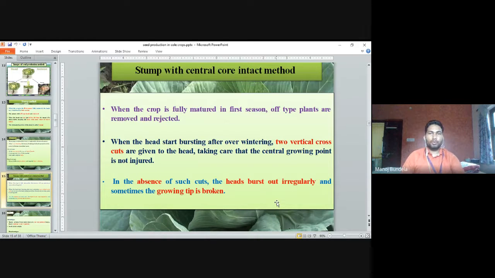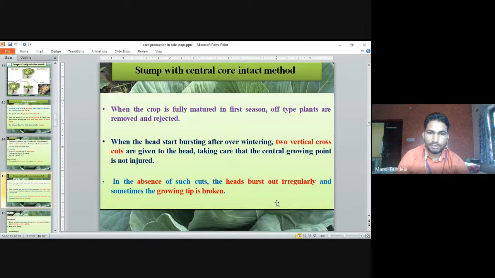Stump with central core intact method. When the crop is fully matured in the first season, the off-type plants are removed and rejected. When the head starts bursting after overwintering, two vertical cross cuts are given to the head, taking care that the central growing point is not injured.